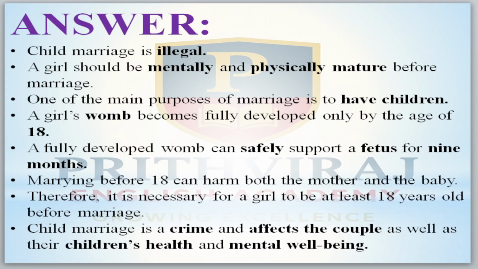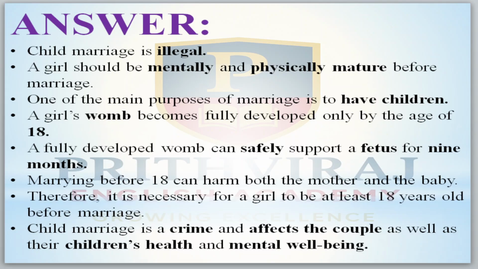A girl's womb becomes fully developed only by the age of 18. A fully developed womb can safely support a fetus for 9 months. Marrying before 18 can harm both the mother and the baby. Okay. Therefore, it is necessary for a girl to be at least 18 years old before marriage.